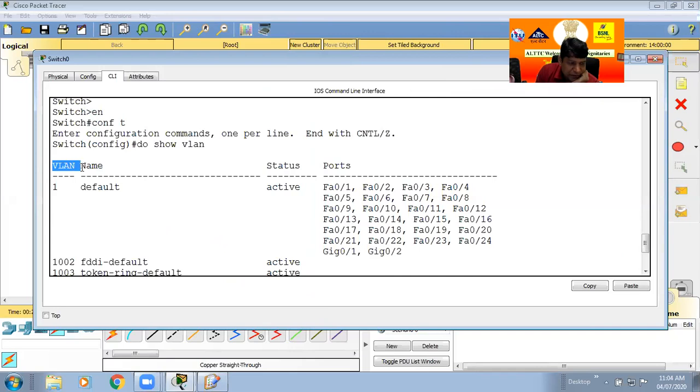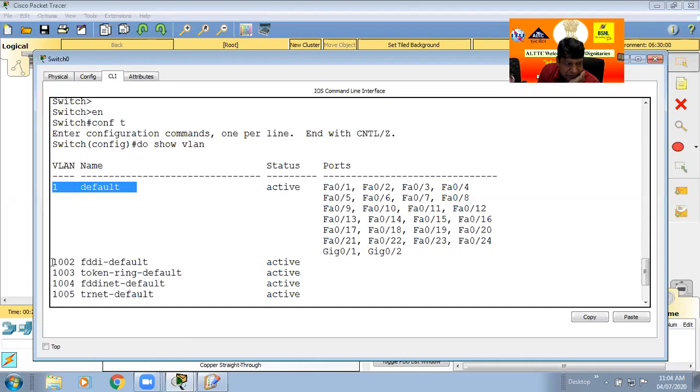So now you can check here. There is only one VLAN, the default. I already told you that in the switch there is no VLAN; by default, all ports are under one VLAN. This is VLAN 1. So you can say there is no VLAN, but by default all switch ports fall under VLAN 1, default. So here all ports, from 1, 2, 3, 4, 5, all 24 ports and 2 ports, are under this VLAN.